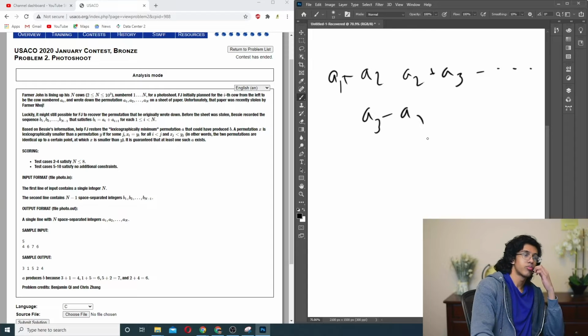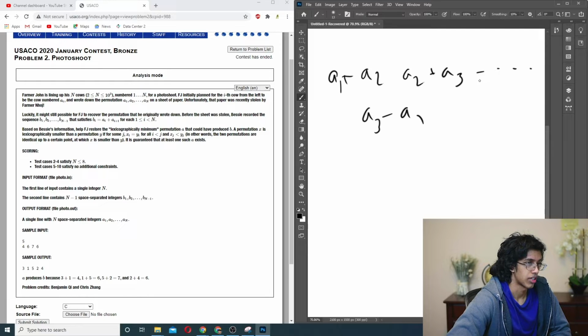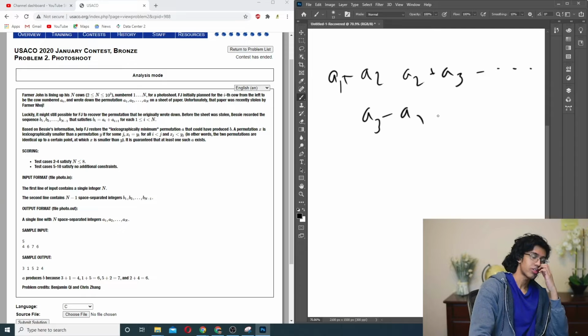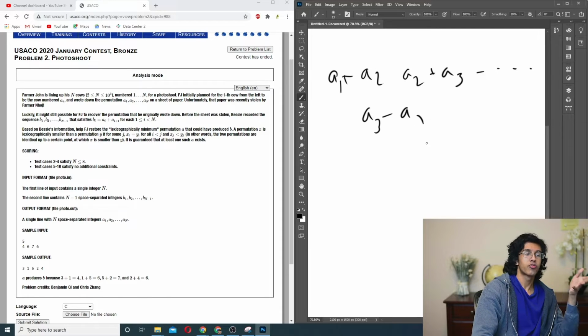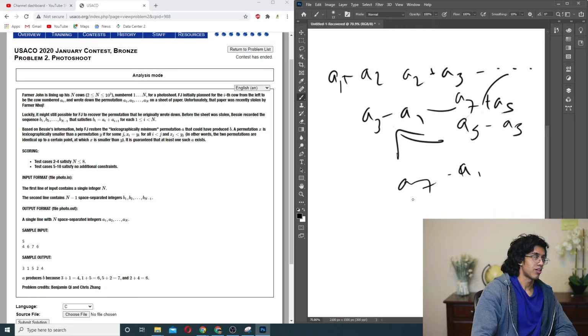Or could you find everything in terms of, like, relative to a1? Because then it's easy. So you can find a4 minus a2, which means you could find, well, you know what a5 minus a3 is. Okay, well, you for sure could do all the odd numbers relative to 1, right? Because then you could get a5 minus a3, and then add it to this, and then it works, and you could just go down, like a7 minus a5, and then you eventually get down to a7 minus a1. So we know all the odd ones relative to a1, but could we find a2 minus a1? Is that possible? Because if that's possible, then we know all the odd and even numbers.